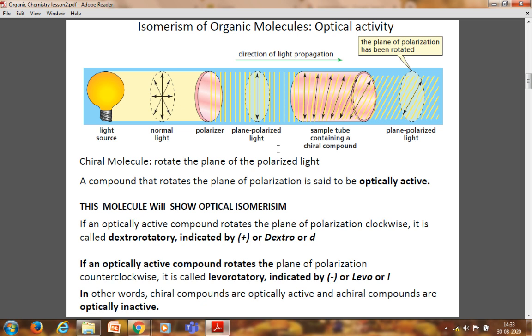And if an optically active compound rotates the plane of polarization anti-clockwise, counterclockwise, it is called levorotatory, indicated by minus or small l. In other words, chiral compounds are optically active and achiral compounds are optically inactive.